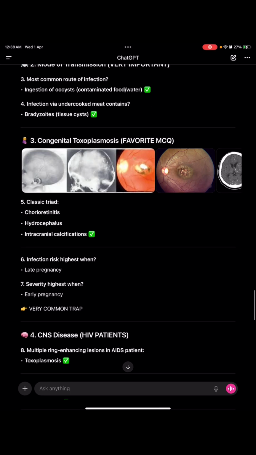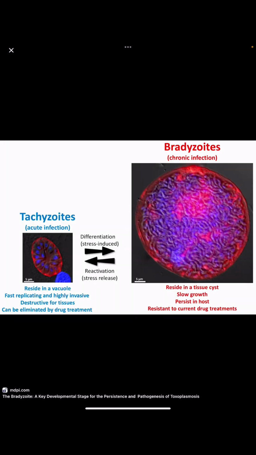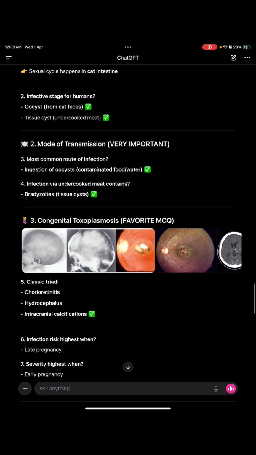And the congenital toxoplasmosis has a classic triad. We must see this first of all. Tachyzoids, acute infection they cause. They reside in the vacuole, they are fast replicating, highly invasive, destructive for the tissue, and can be eliminated by drug treatment. Now its differentiation will occur and it will form bradyzoids. Chronic infection they cause. They reside in the tissue cysts. They are slow growing. They persist in the host and they are resistant to current drug treatments. And on reactivation, like with stress release, it will form tachyzoids, and when tachyzoids are under stress, they will form bradyzoids.